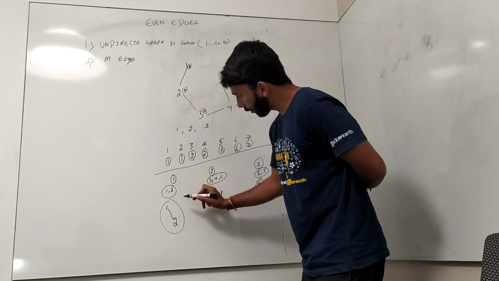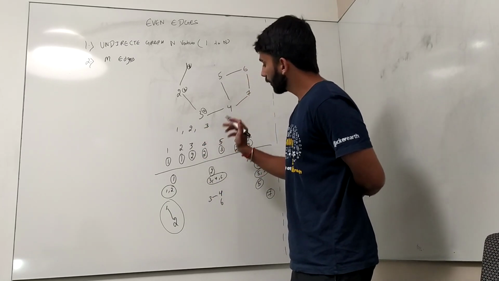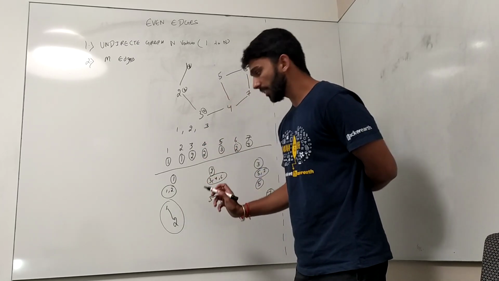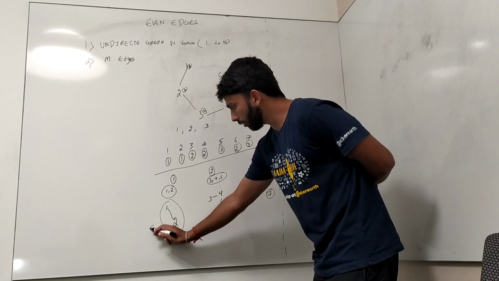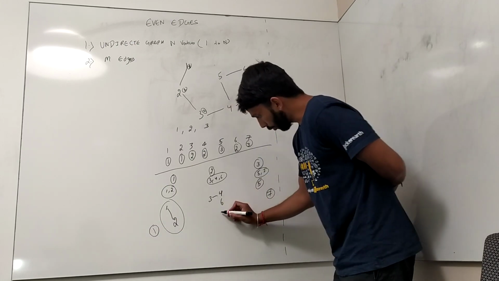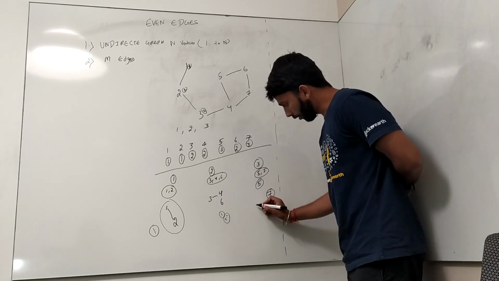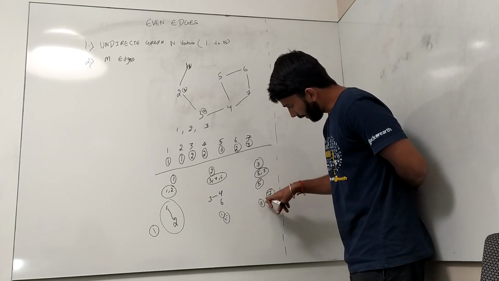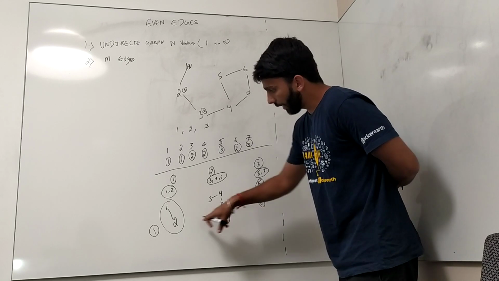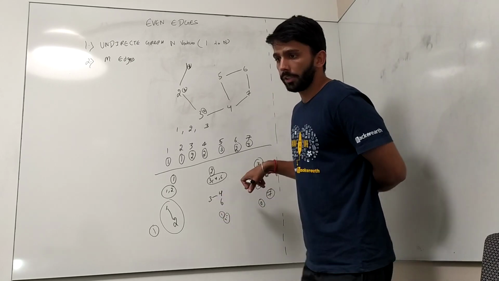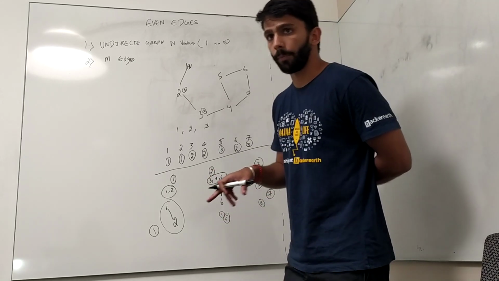We want to divide all the nodes in such a way that after the end of the condition, the total number of edges is even. Here we can see the total number of edges is 1, that is between 3 and 4. Here we can see the total number of edges is 2. So edges is even here, odd here and odd here. So this is not a delicious graph.